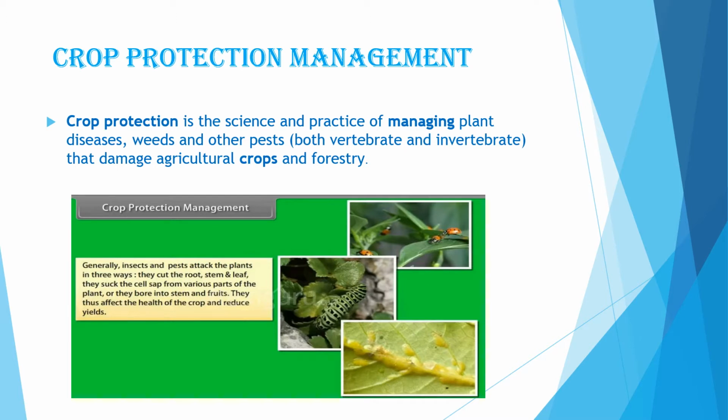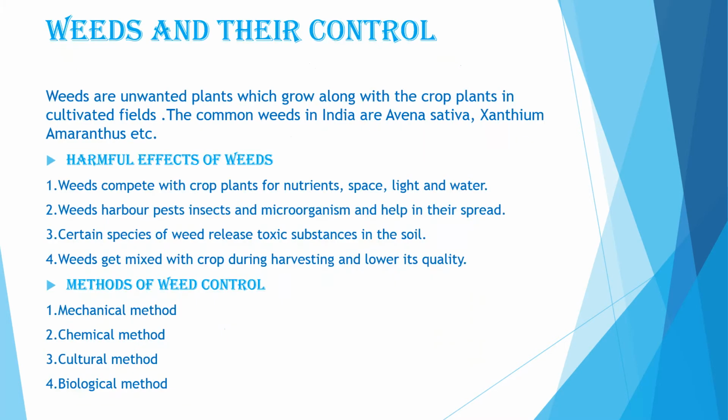Now let's study about these weeds, insects, and pests, and how we can save our crops from them. First, weeds and their control. So what are weeds? Weeds are unwanted plants which grow along with the crop plant in cultivated fields. The common weeds in India are Avena sativa, Parthenium, Xanthium, Amaranthus, etc.